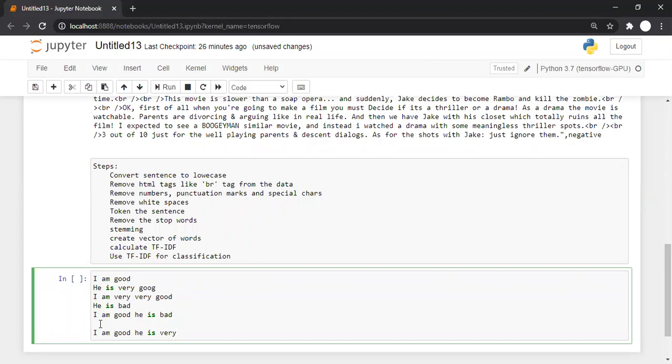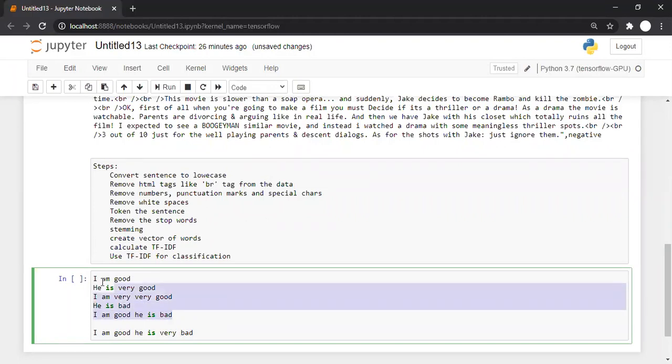Where is the sixth word? Good, I, am are already in the list, very is there, he is there, bad is not there, so let us add it to the list.